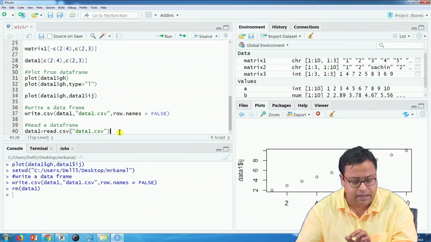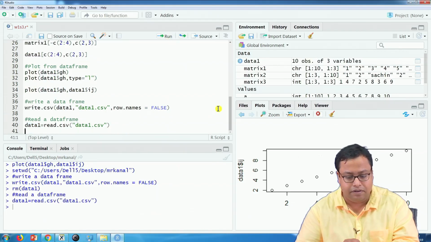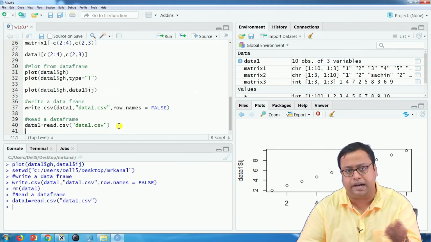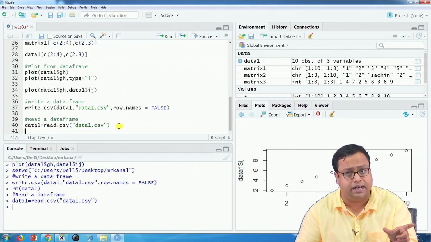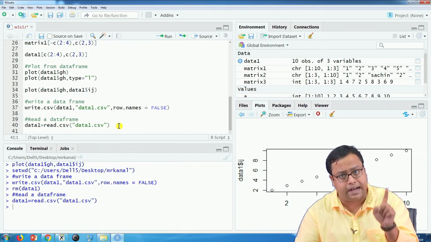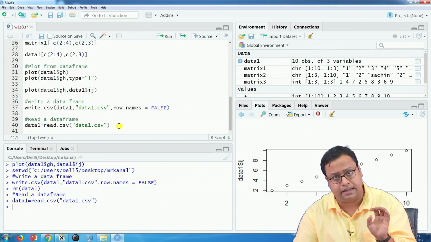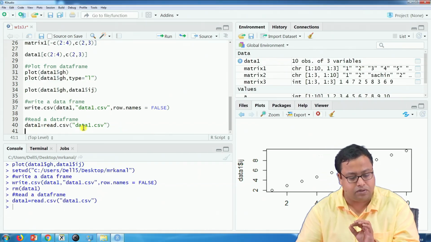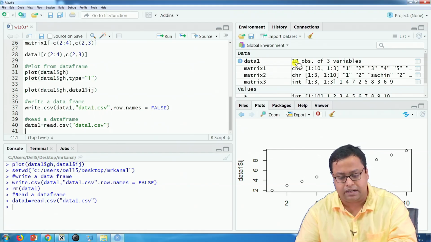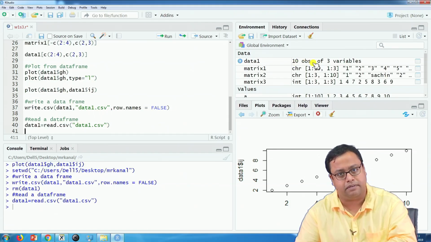If I run this one, it will read it from the same. Remember, before doing write or read, you have to set the working directory properly. It should be that directory where the data file is lying. So, data1 is equal to read.csv("data1.csv"), and the moment I run this, this particular file is read again.